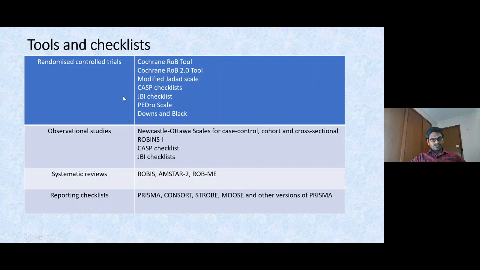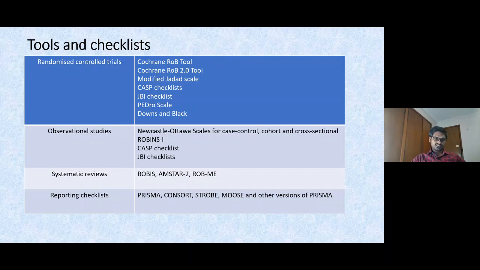So here are some examples for randomized controlled trials. I think I discussed these things. For observational studies also, we have these things. For now, we are going to assess the quality of systematic reviews also. Those systematic reviews are already published, they are being used for informing decisions, and they are going to be included in making recommendations in clinical practice guidelines, but they have some issues in terms of risk of bias.